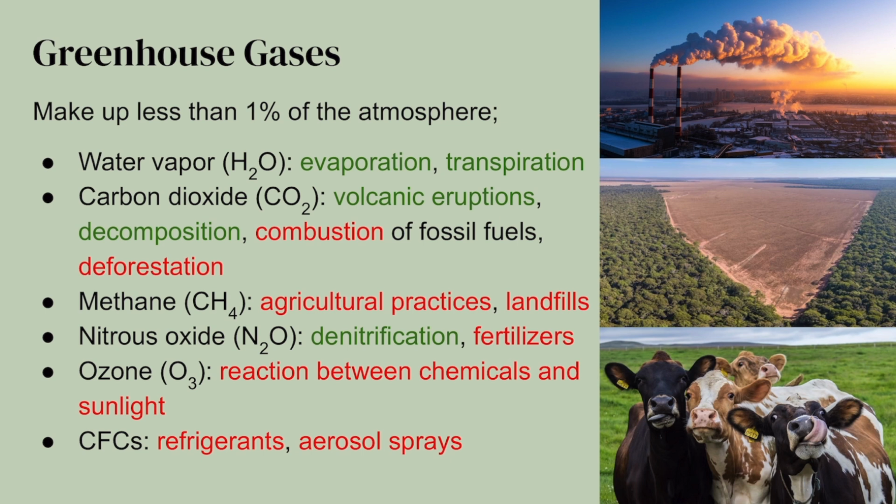It also can damage plants and it can damage human respiratory systems. So ozone in the troposphere is considered quote unquote bad ozone. Ozone in the stratosphere is considered good beneficial ozone. Then the last greenhouse gas that you need to know is CFCs. These are released because they're used in refrigerants and aerosol sprays.